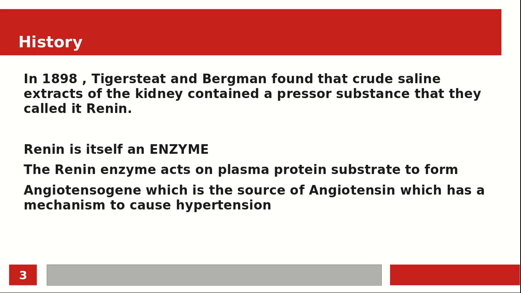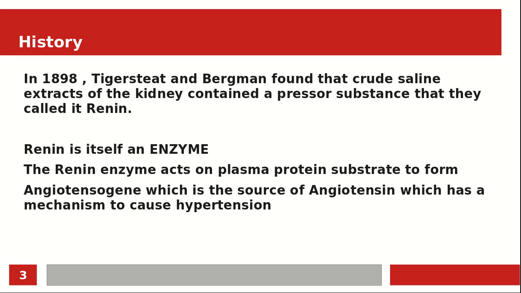In 1998, a scientist called Tigerstedt and Bergman found that a crude saline extract of the kidney contained a precursor substance they called renin. This scientist discovered that there is a substance produced by the kidney. This substance has a vasopressor effect.